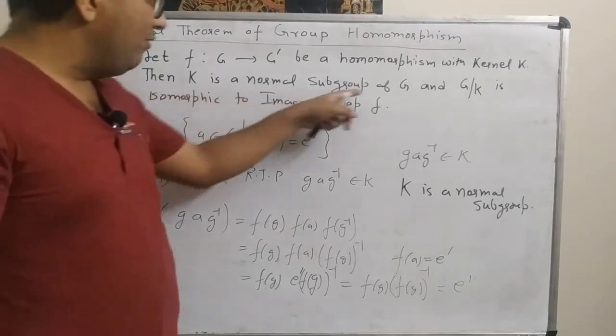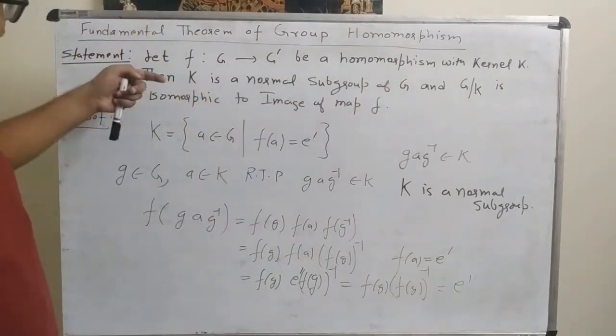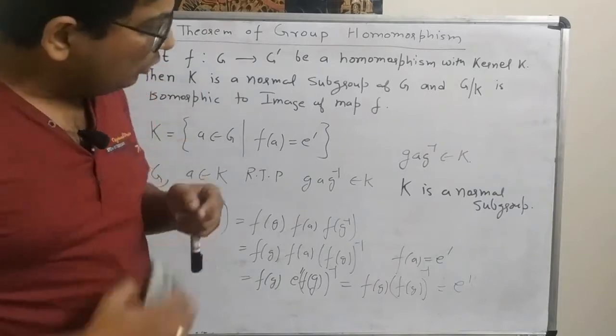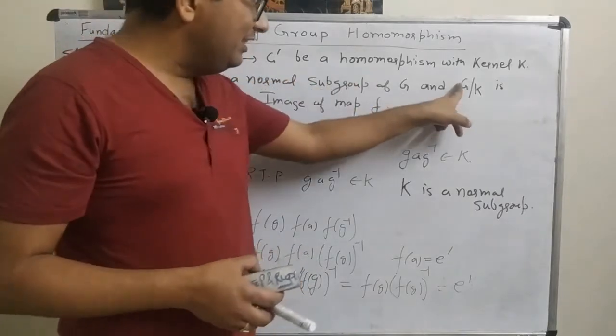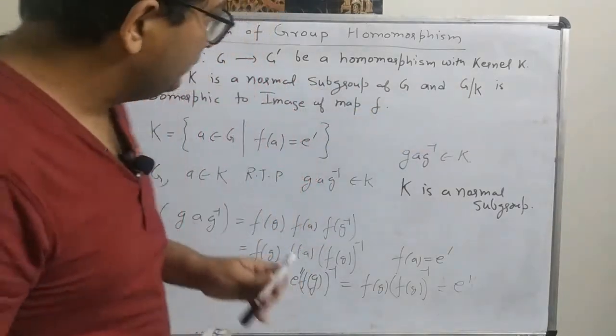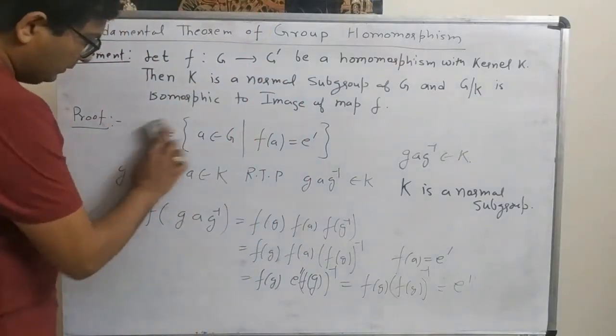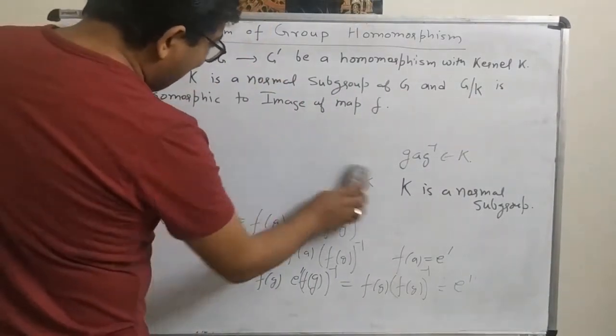The first part we have already proved. We proved that K is a normal subgroup. So once K is a normal subgroup, it means G/K can be defined. So now let's move to the second part.